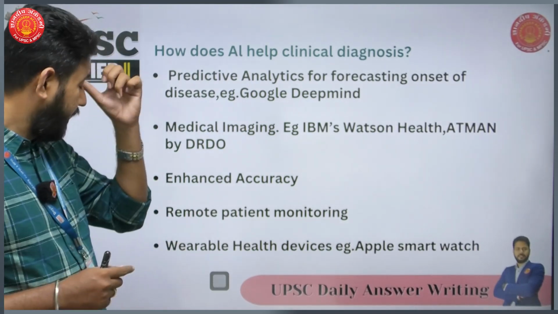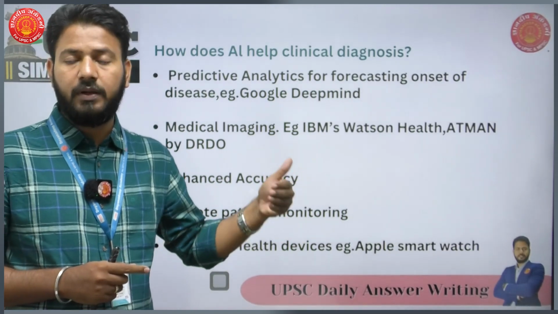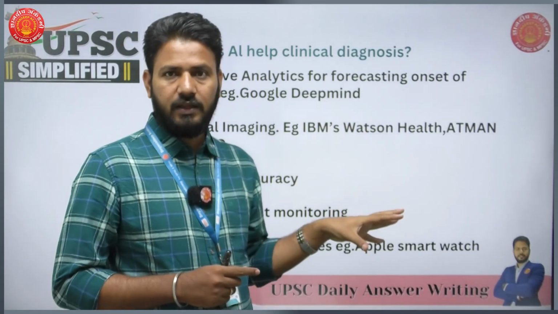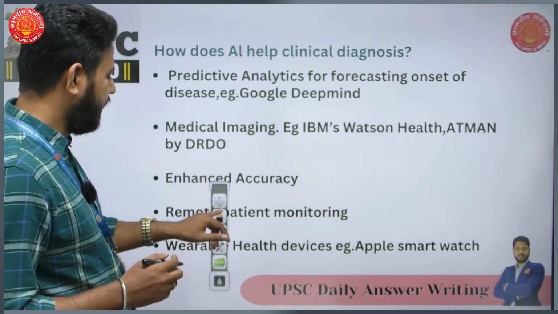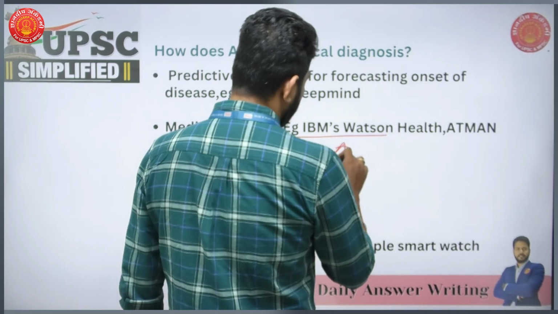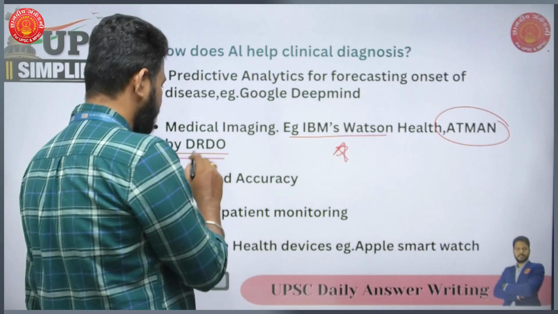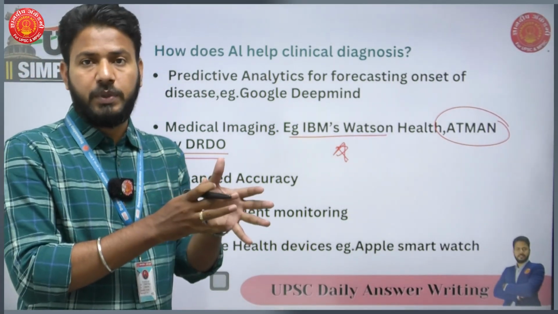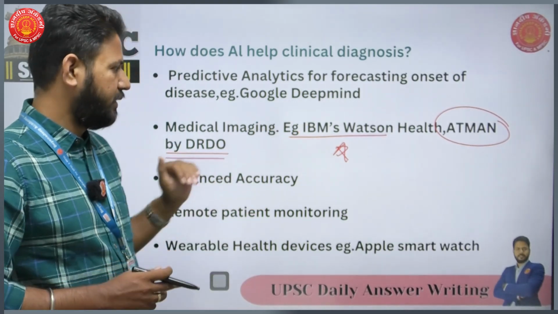Then we have medical imaging. AI can help us in medical imaging and make medical diagnosis much better. Examples here are IBM's Watson Health. Based on images or X-rays, it can help us find out cancer. This is a very important example. Similarly, during COVID in India, Atman, developed by DRDO, was extensively used, and it could precisely mark out people who are COVID positive based on the analysis of their X-rays. So these two examples are important here.